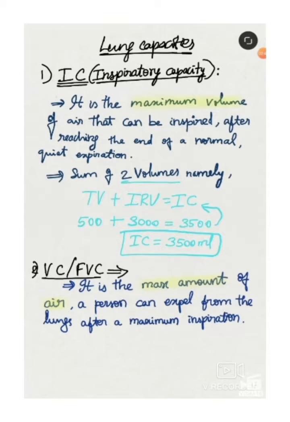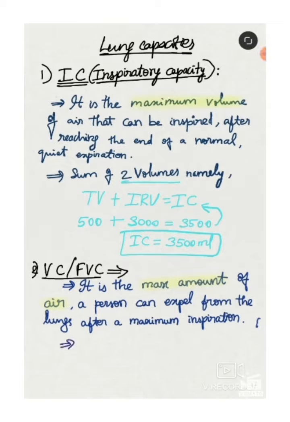After that we have to expire forcibly, that is the expiratory reserve volume. So for expiration to occur, these three volumes have to come out of the lungs, and that is why we are adding 3 volumes for getting this vital capacity.